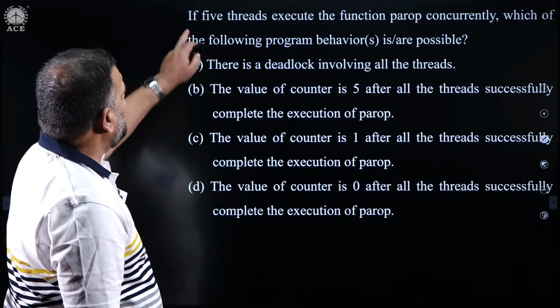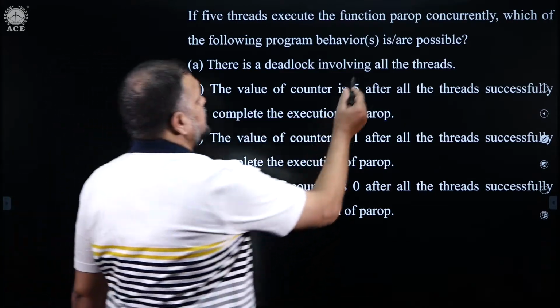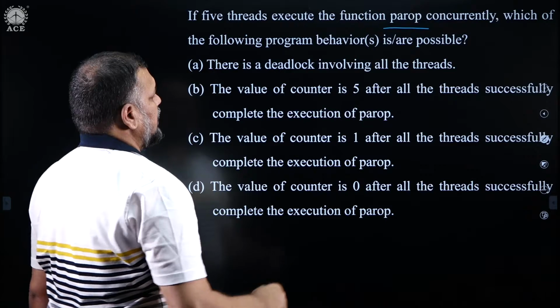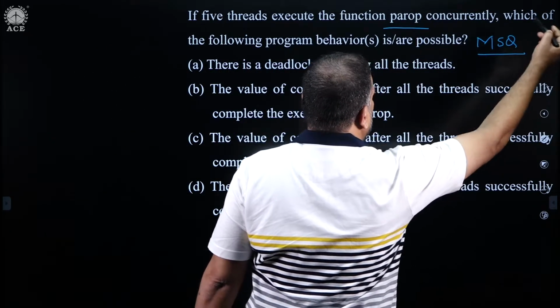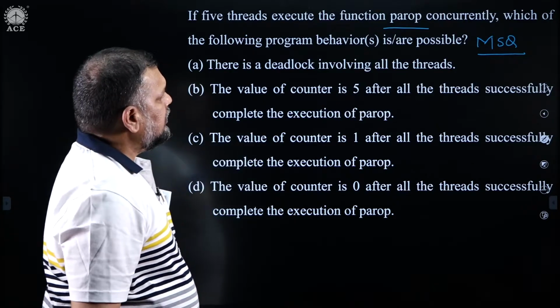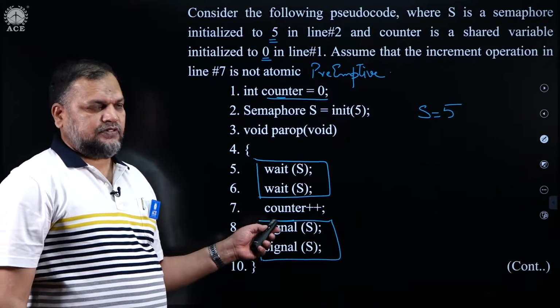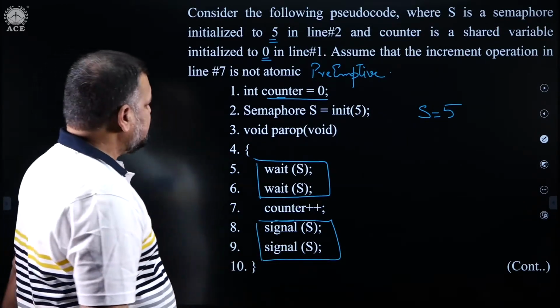So, what happens now, if 5 threads, 5 processes execute the function parop concurrently, which of the following behavior is or are correct? MSQ. The moment I say is or are, MSQ. Option A: There is a deadlock involving all the threads. So many times we have seen in our lectures that deadlock may happen. Again I am demonstrating, please follow.